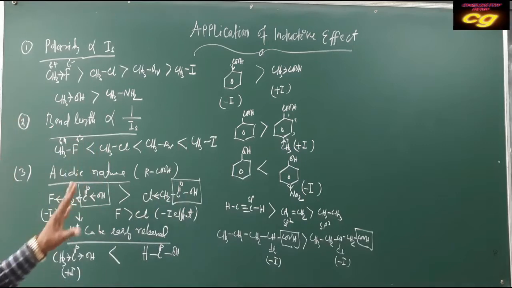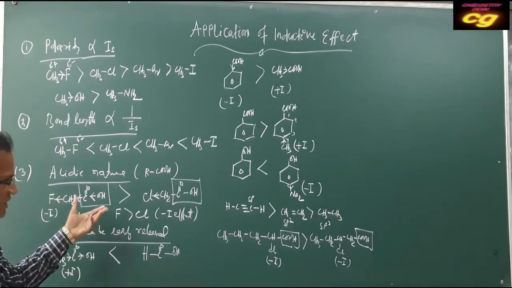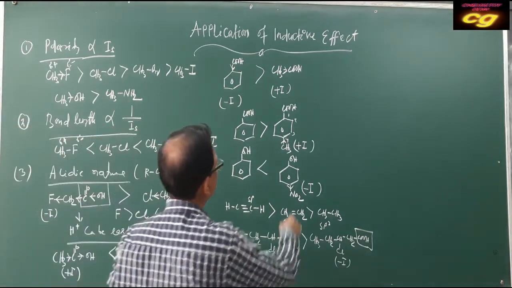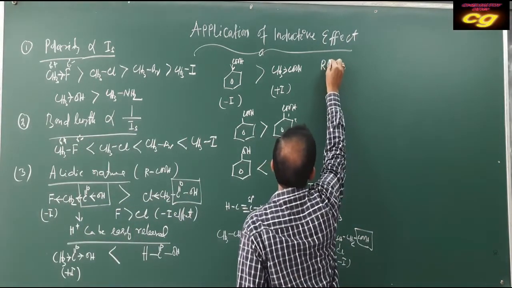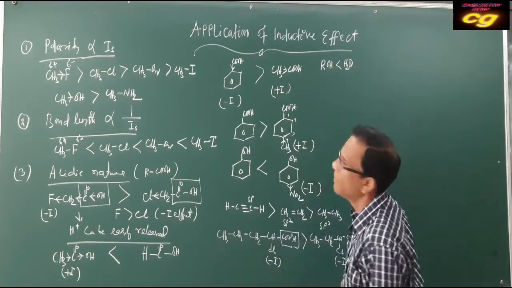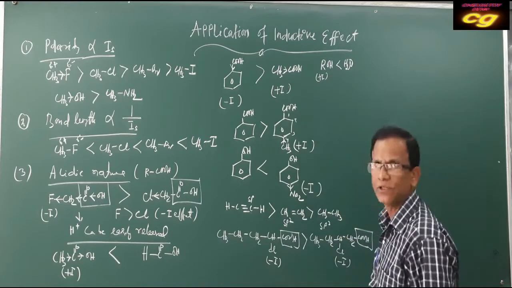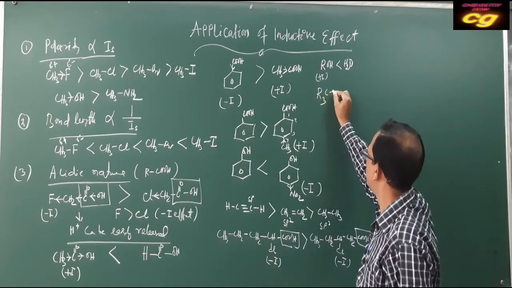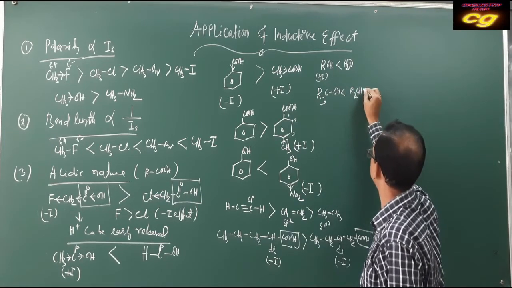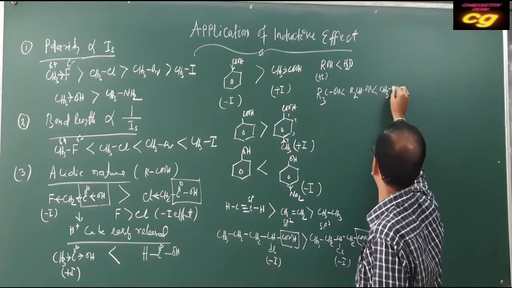So this is regarding the acidic character of organic compounds, generally carboxylic acids, and we have also discussed phenol. Another example you can take is alcohol. Alcohol is less acidic than water because alcohol has a plus effect. Similarly, tertiary alcohol is less acidic than secondary alcohol, and secondary alcohol is again less acidic than primary alcohol.